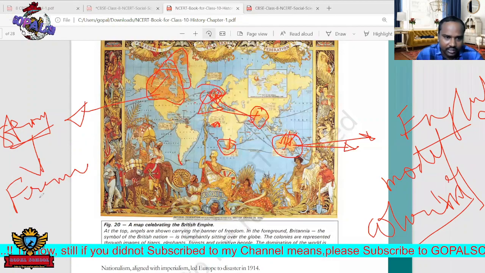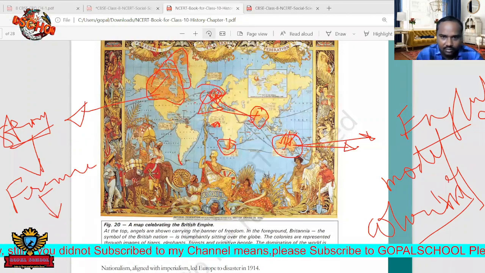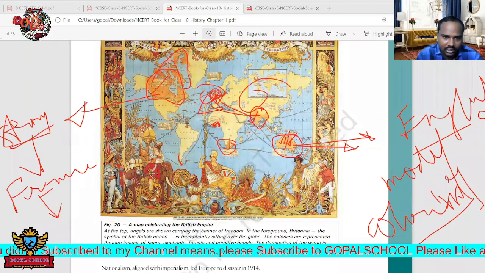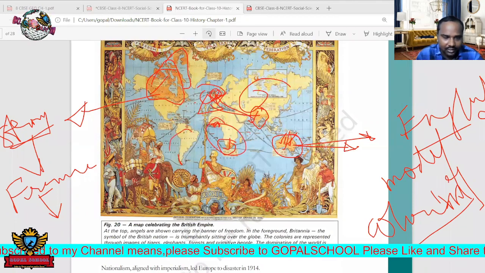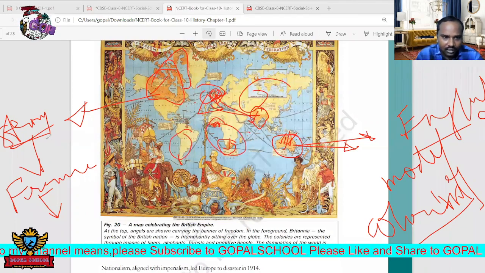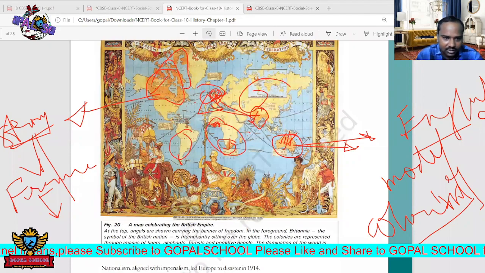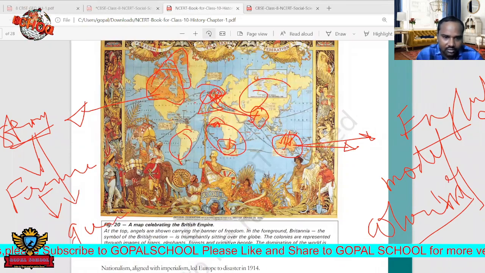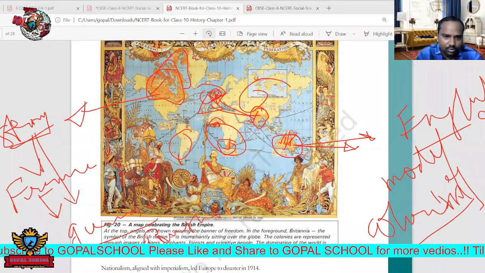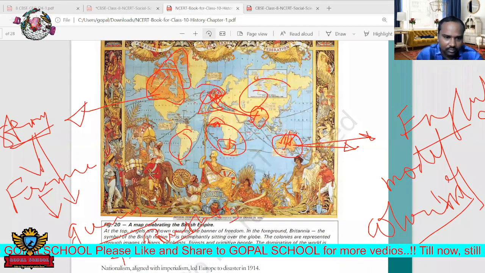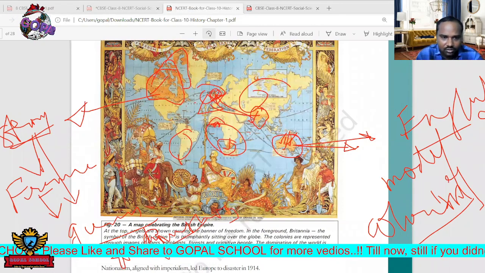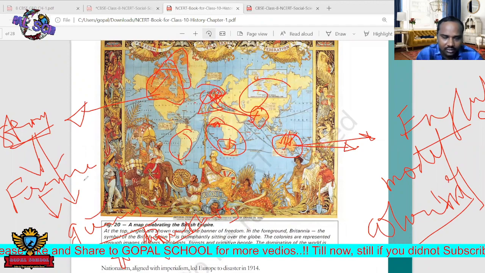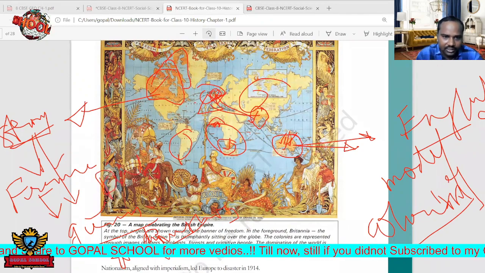France also started establishing its colonies, mainly in Asia and also African countries, and of course South America. After that France, again Germany also there. Germany, next Russia. So many European countries, even Italy, also occupied. France, Germany, Italy, even Dutch, Netherlands.